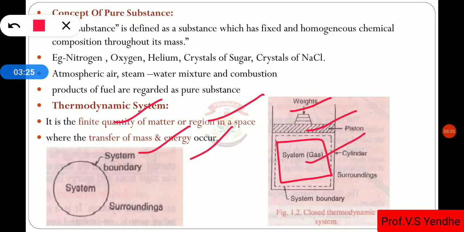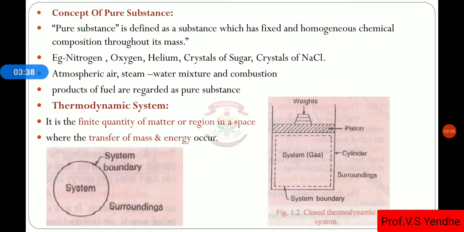The weights added over the piston restrict the piston's up and down movement.